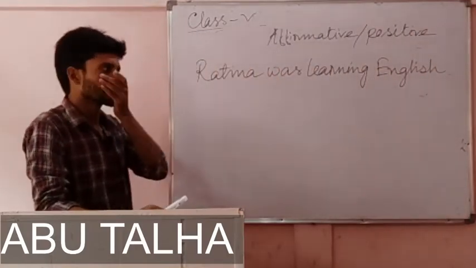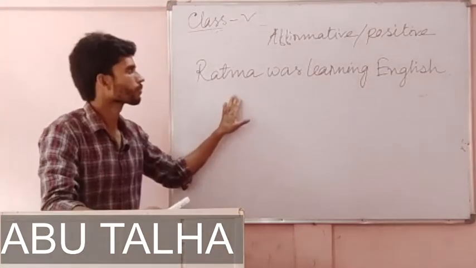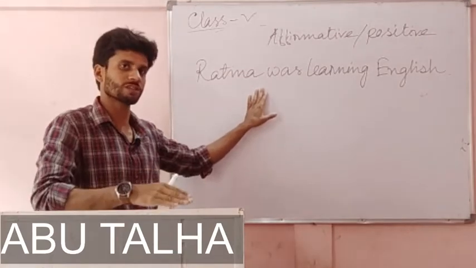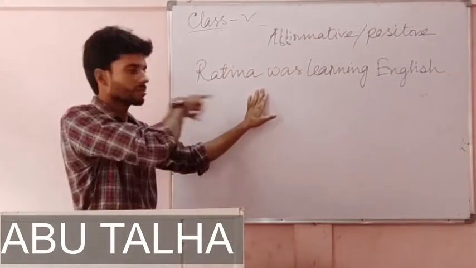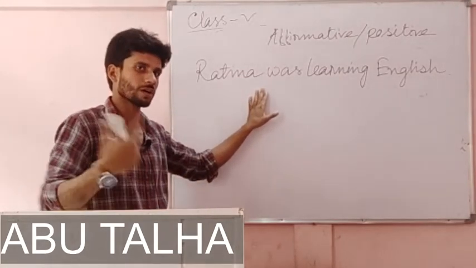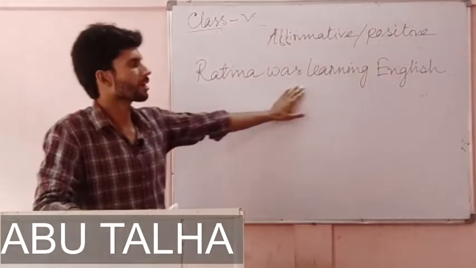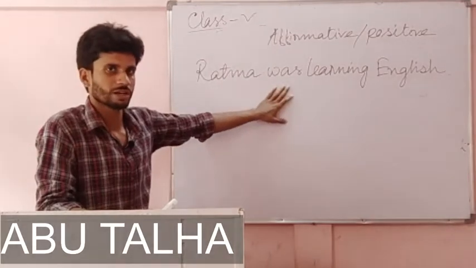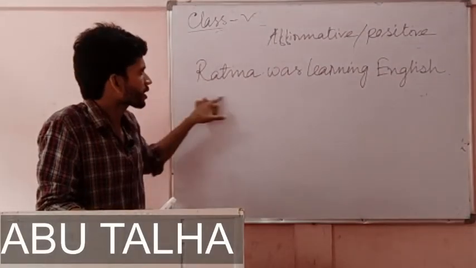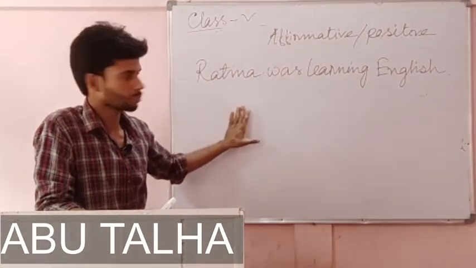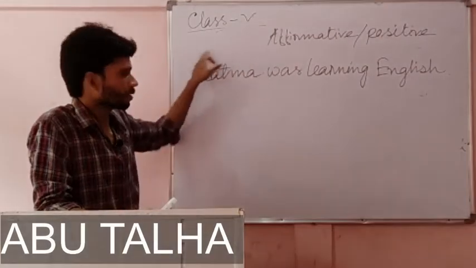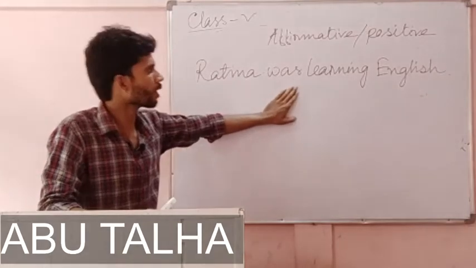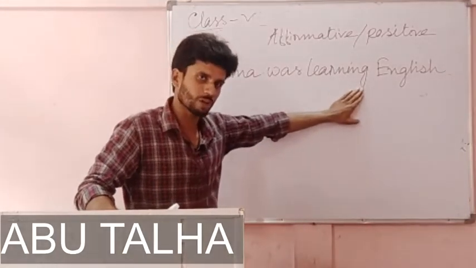Ratna was learning English. Now we are changing a sentence of past continuous tense. This is affirmative and we have to change it to negative. The subject is third person singular, that is why was is there. Based on the number or the person of the subject, we have to write was or were. Here the subject is singular, so was. It is a sentence of past continuous tense.